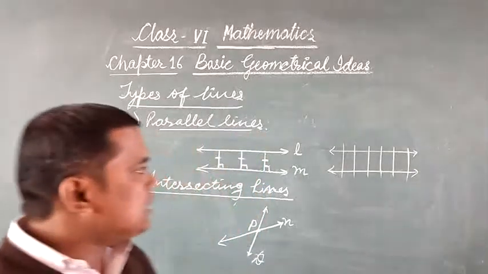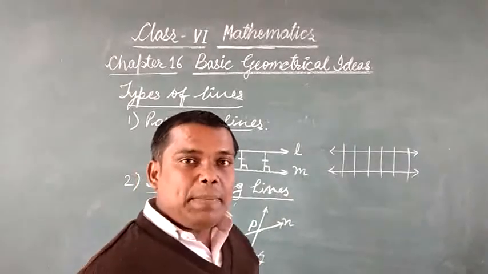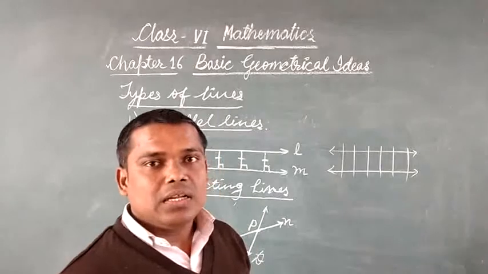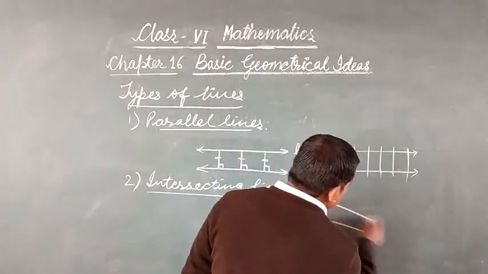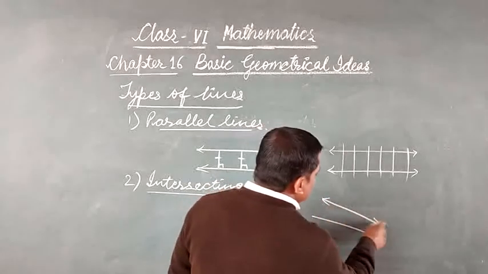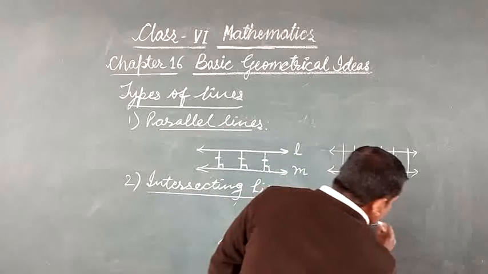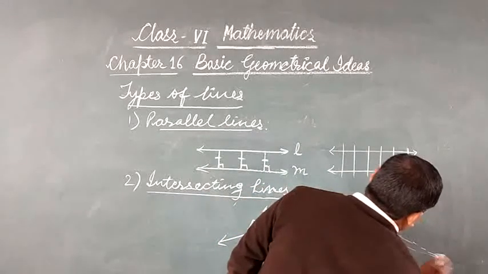So two lines, if not parallel in a plane, may intersect each other and then they will be called intersecting lines. For example, if two lines are drawn like this, after extending to the back, they will meet at a point, at this point.